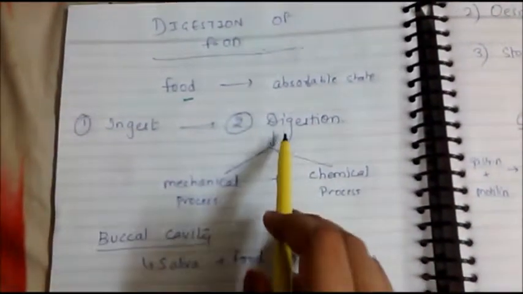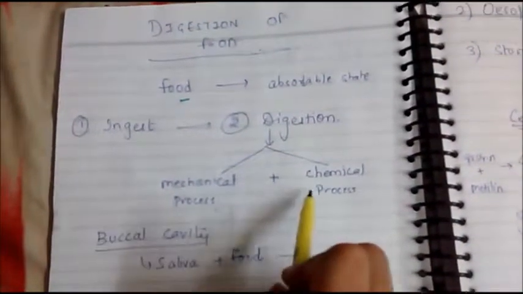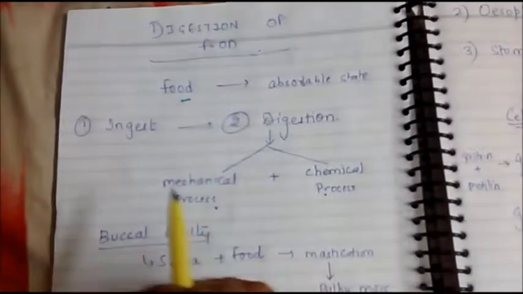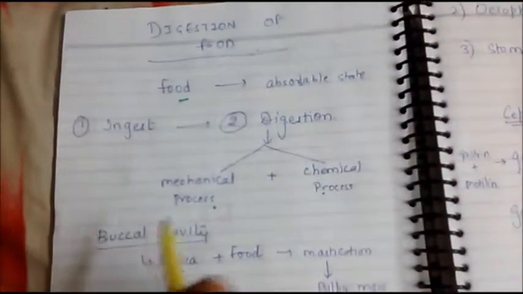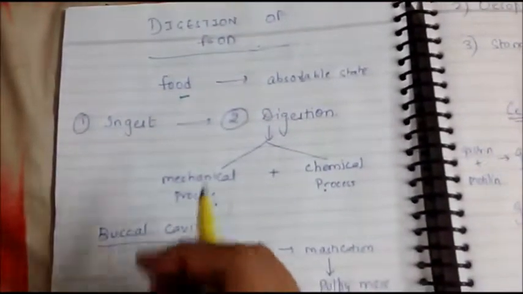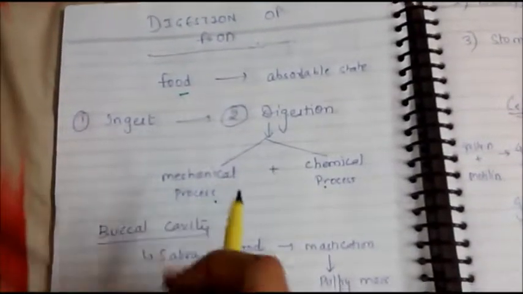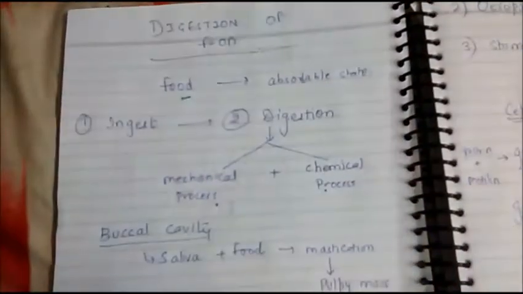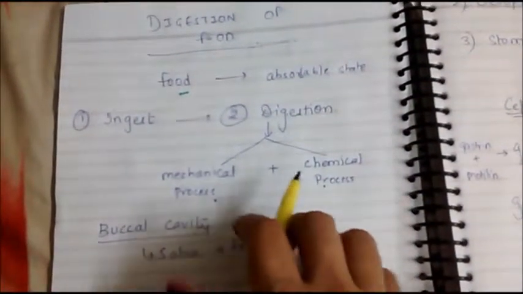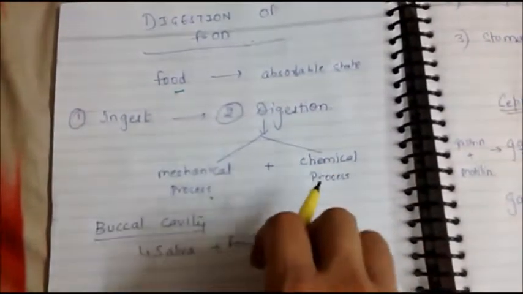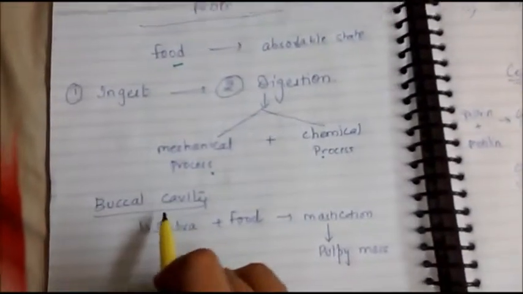Now, digestion is actually a mechanical and a chemical process. Mechanical, because churning, movement of food, peristalsis movement, such things are involved so that the food can be broken down into simpler and soluble version. Whereas it is a chemical process because many chemicals and many enzymes are involved for the breakdown of food.